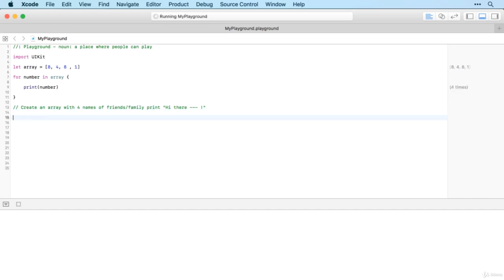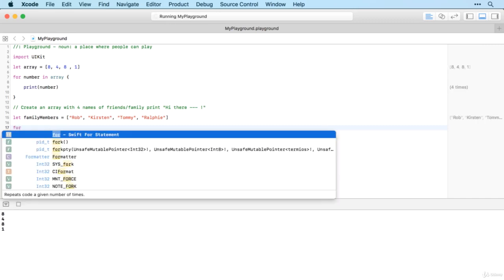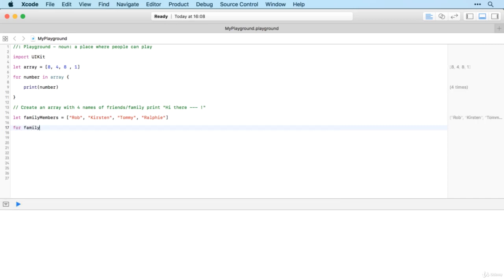Okay, did you manage it? So let's start by creating our array. So I'll call it family members. And we're going to have Rob, Kirsten, Tommy, and Ralphie. Very simple. Then we just loop through. So for family member in family members.